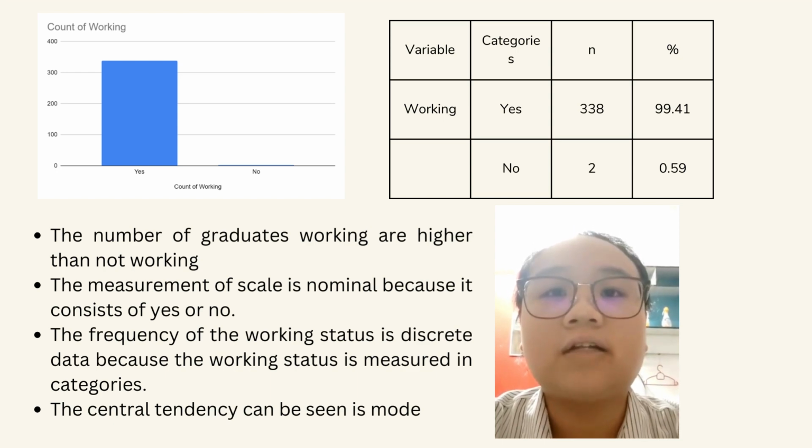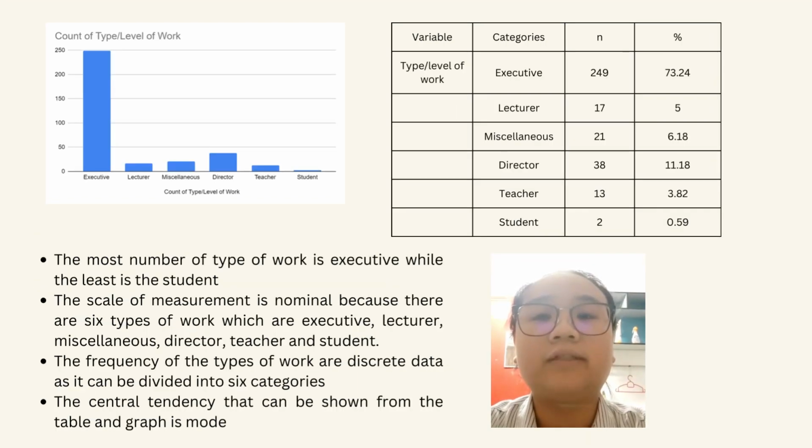Based on the graph, we know that is the frequency of type or level of work. From the graph and the table, we know that the most common type of work is executive, which consists of 249%, while the least is the student, which consists of only 2%. The scale of measurement is nominal because there are 6 types of work, which are executive, lecturer, miscellaneous, director, teacher, and student. The frequency of the types of work are discrete data as it can be divided into 6 categories. The central tendency that can be easily seen from